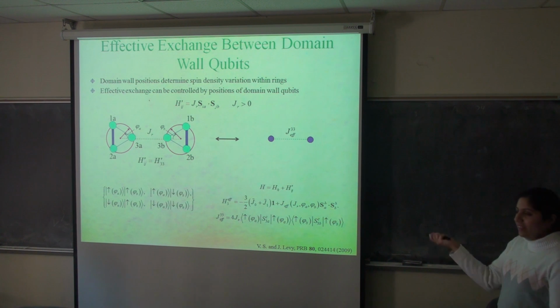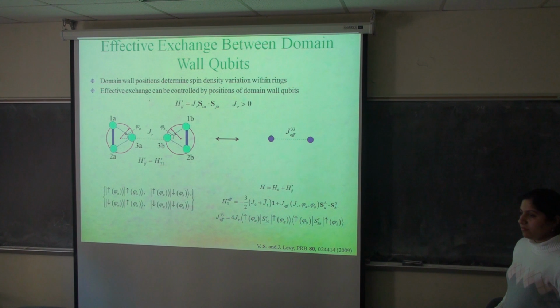Yeah, I mean, you can add that kind of term, but in this case, I didn't put it in. Okay. So you're assuming there's only that one term? Right. Between 3A and 3B, okay, now I understand. I thought it was an effective coupling. It is, yeah. But if you look at the expectation values of the system in this two-qubit space, then it's an effective coupling. If you look at just this term, it's one term in the exchange Hamiltonian.